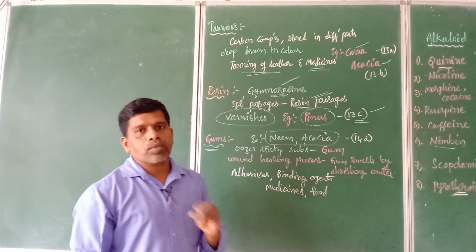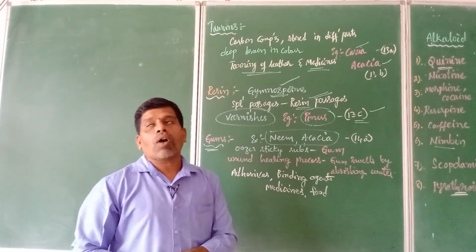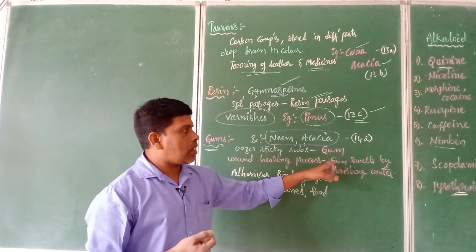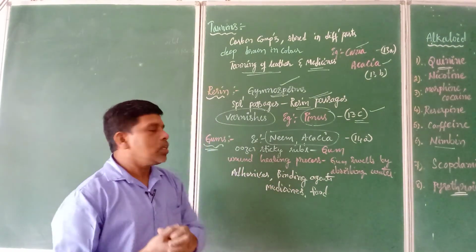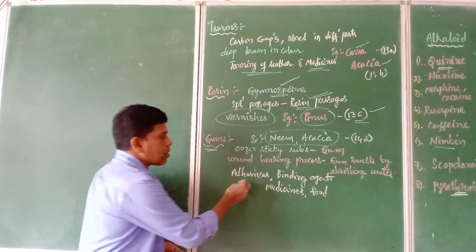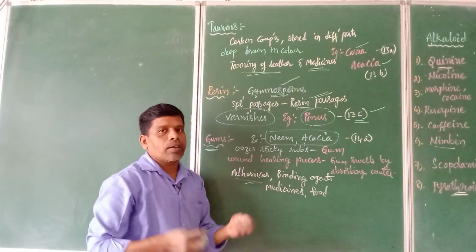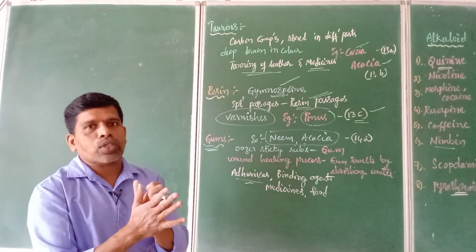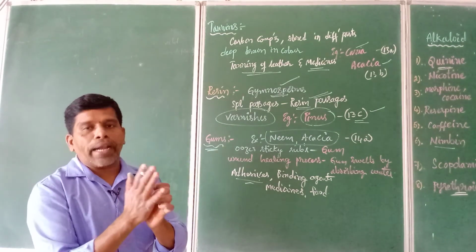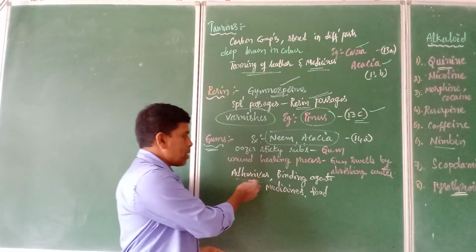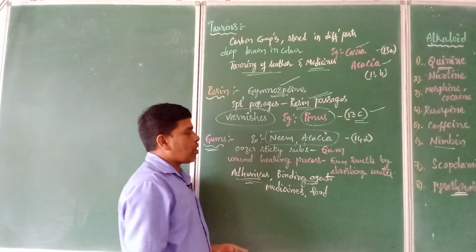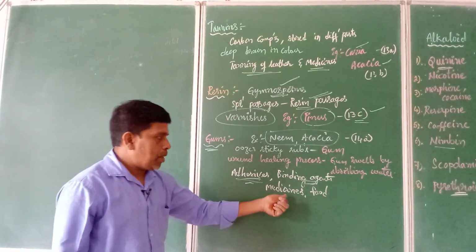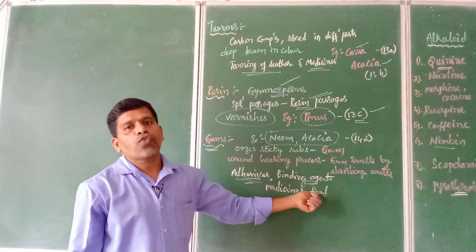And this becomes more swollen when it absorbs the water from the nature. The moisture present in the nature is absorbed by this gum material and becomes a very sticky substance, and it is used commercially as adhesive material. Adhesive means sticky. It is used for binding purposes in making books and different types of binding material. So it is used as the best adhesive or binding agent. And apart from that, it is also used in the preparation of some medicines and even some types of food items.